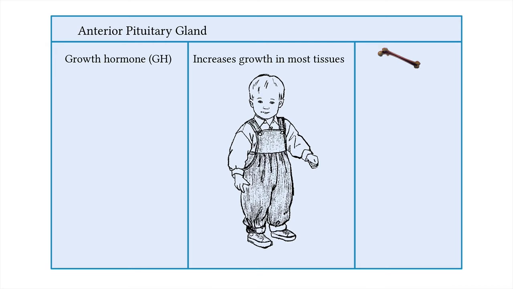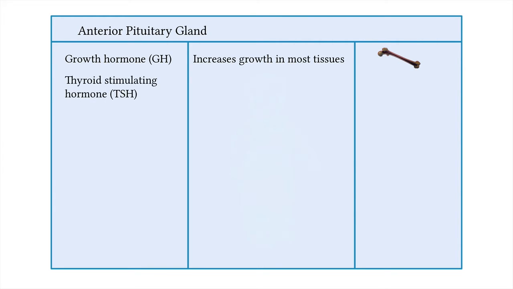Well, why is it made at all when we are adults if we have stopped growing? Well, it continues to maintain bone density by stimulating our bone cells to reproduce as old bone cells are broken down. And it has other jobs besides growth. It helps to regulate metabolism. Thyroid stimulating hormone is responsible for increasing the secretion of another hormone called thyroxine from the thyroid.